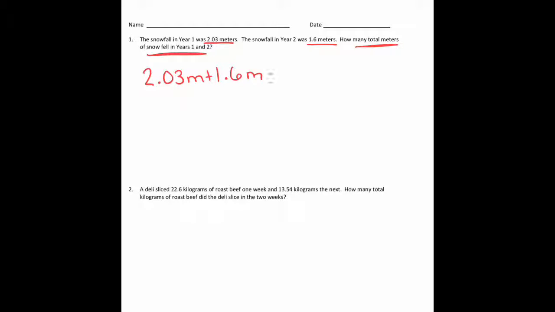In the last lesson, we learned how to add these by changing them to fractions. So I'm going to say 2 3/100, which is 2.03 meters, plus 1 60/100, because that's the same thing as 1 6/10. When I add those together, the 2 ones plus the 1 whole is going to be 3, and 3/100 plus 60/100 is going to be 63/100. So altogether, 3 63/100 meters of snow fell in the 2 years, or if you wanted to keep it as a decimal, it'd be 3.63 meters.